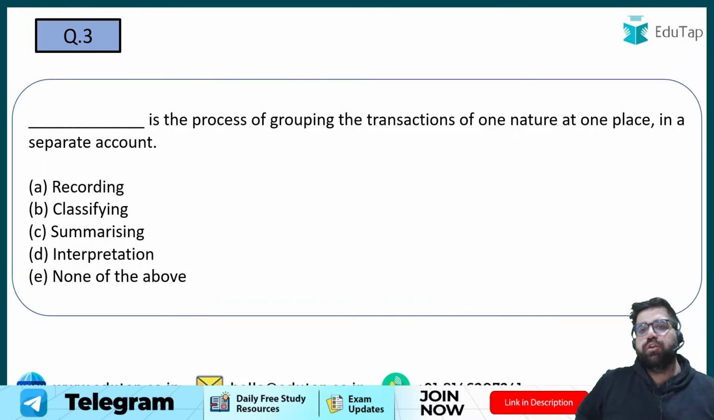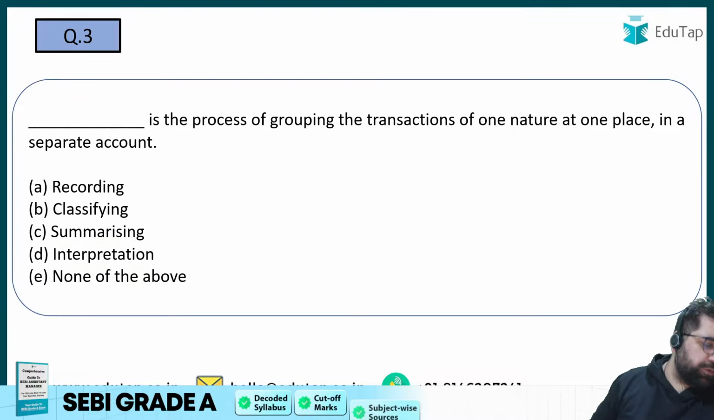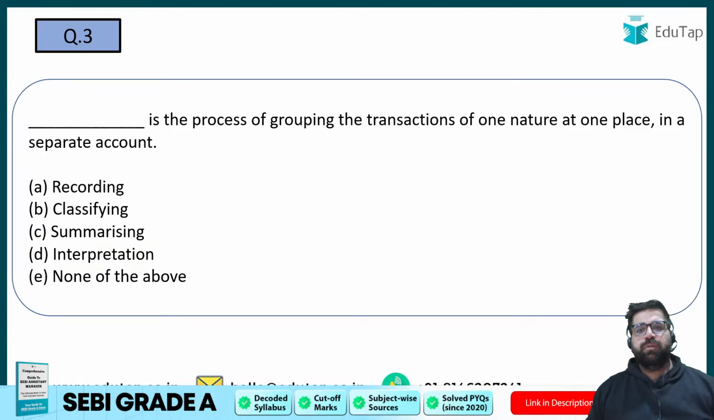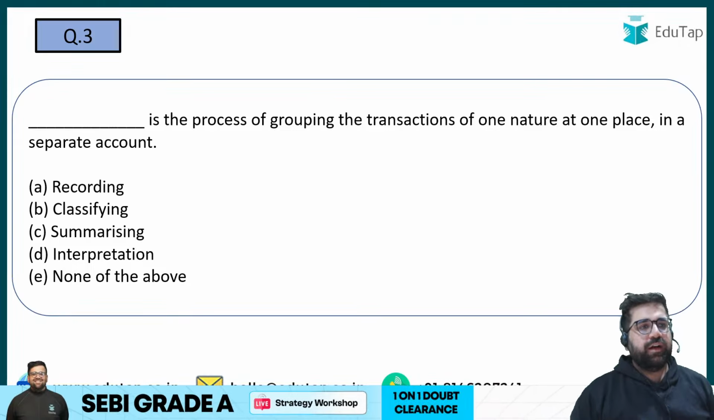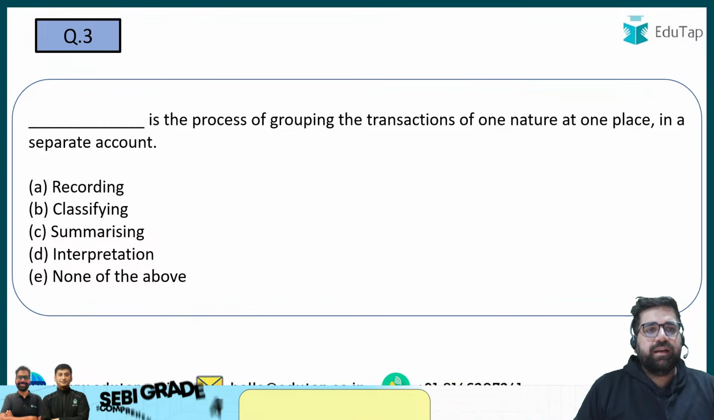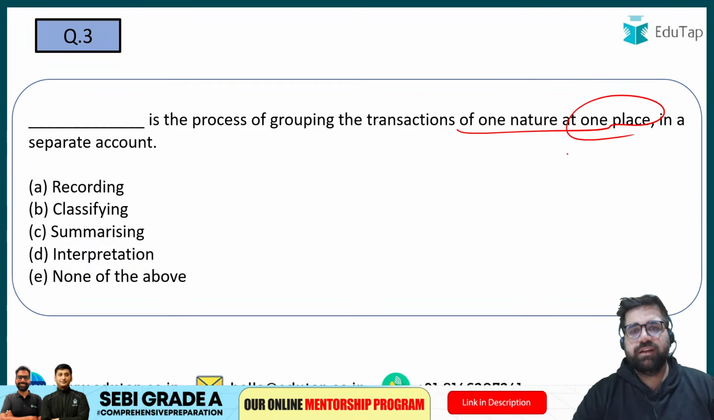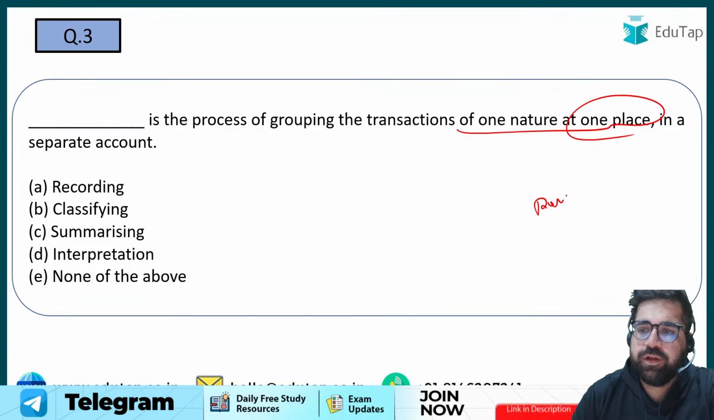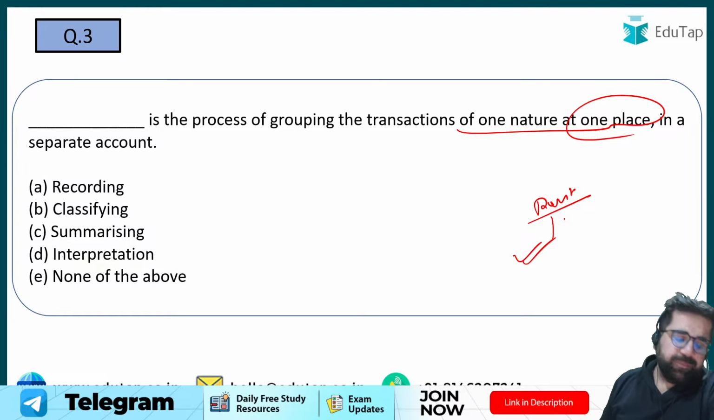Dash is a process of grouping the transactions of one nature at one place in a separate account. So if you have to group transactions of one nature at one place, what kind of activity is this? Please tell me the answer of question number 3. Dash is the process of grouping the transactions of one nature into one place. Right? So you have rent account. In the rent account, you are putting all the activities of rent at one place. What is this called as?